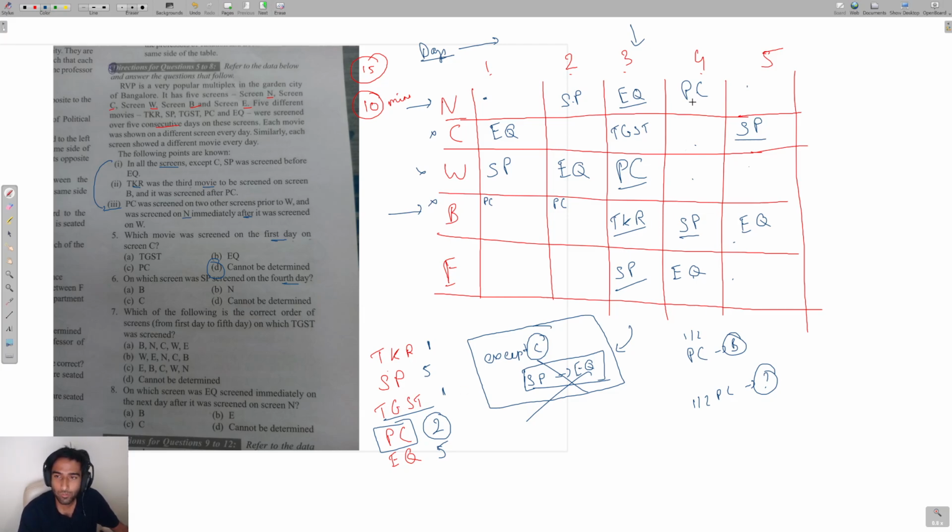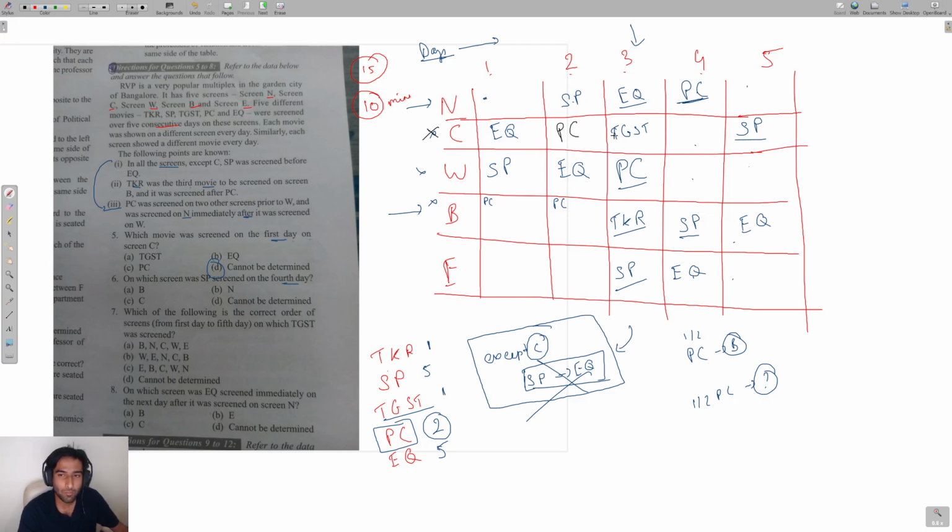So if you see day number 4, I have already placed a PC. Maybe I can use a different color here, maybe black. So I cannot place PC in C on day number 4, right? I cannot place it here. So where can I place PC? The only place left for me to place PC would be here, the movie PC on day number 2, because I cannot place it here. If I place it here, it contradicts my clue that only one movie is screened on a particular day, and it is only screened on one specific screen. It will get violated, right? So PC necessarily comes here.